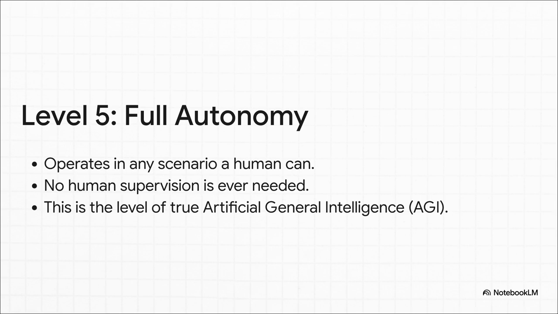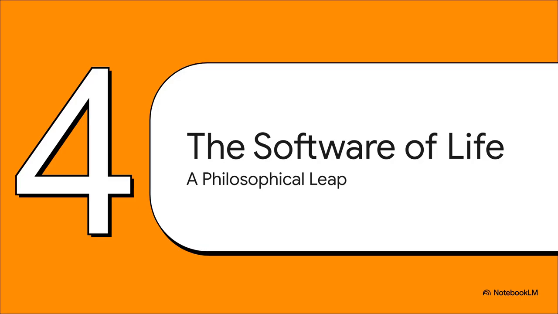And then we reach the very top of the ladder, level 5, full autonomy. This is the holy grail. We're talking about a system that can operate anywhere a human can, in any weather, any situation, with zero human supervision ever needed. And let's be clear, we're not just talking about cars anymore. This is basically artificial general intelligence, or AGI, on wheels.